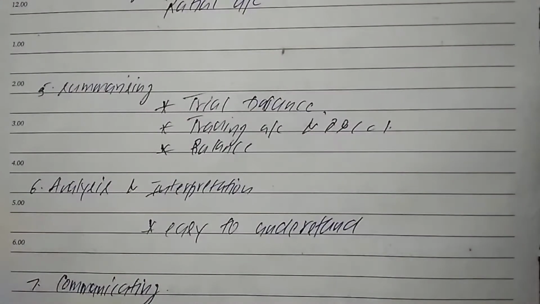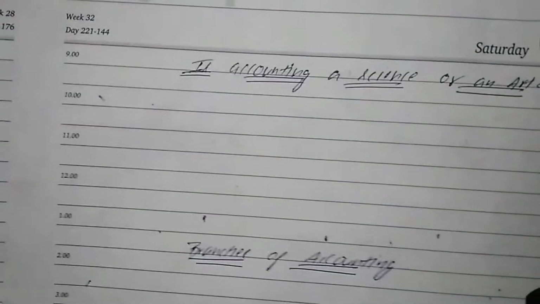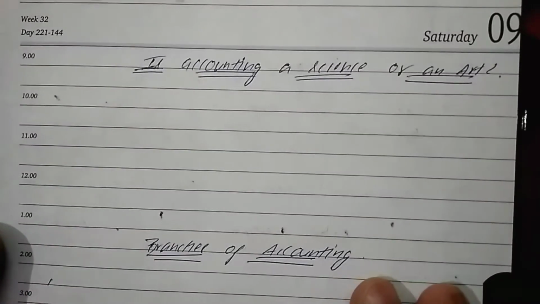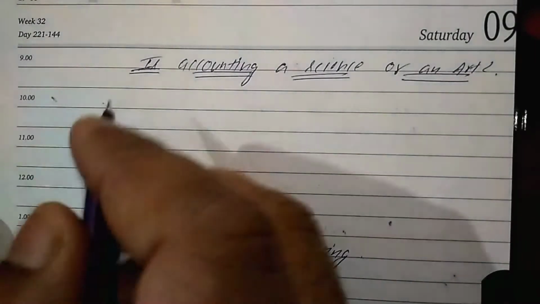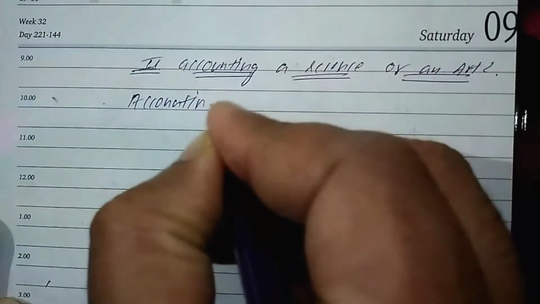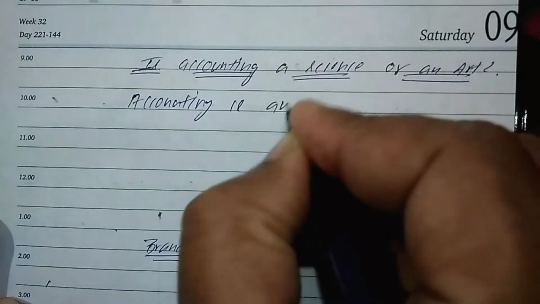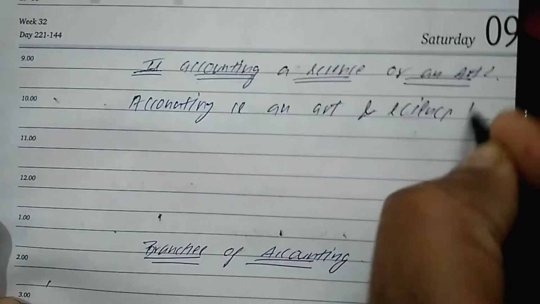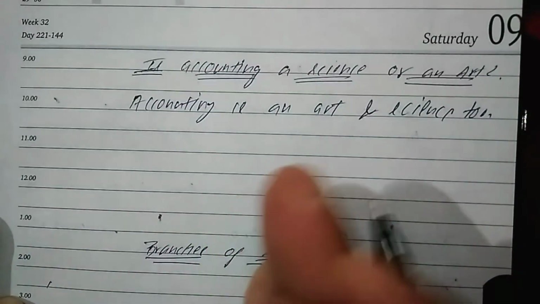After that, the next question is: is accounting a science or an art? It is very easy to answer this question. Accounting is an art as well as a science. Why is it an art?